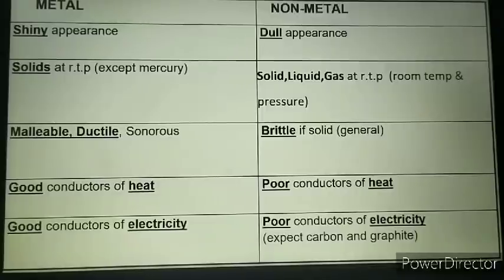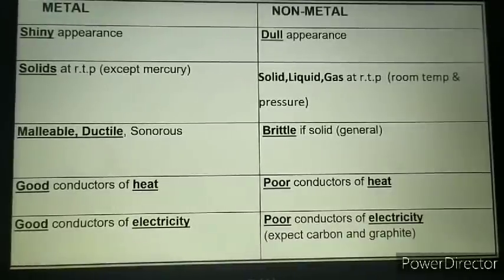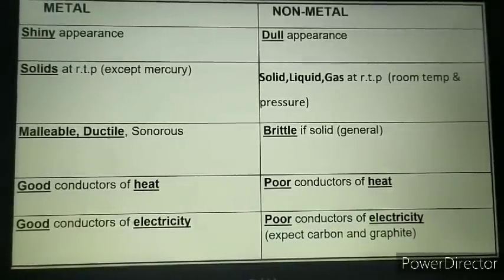Now let's see the difference between non-metal and metal. As we have discussed, metals have a shiny appearance. But what about non-metals? They are dull looking.